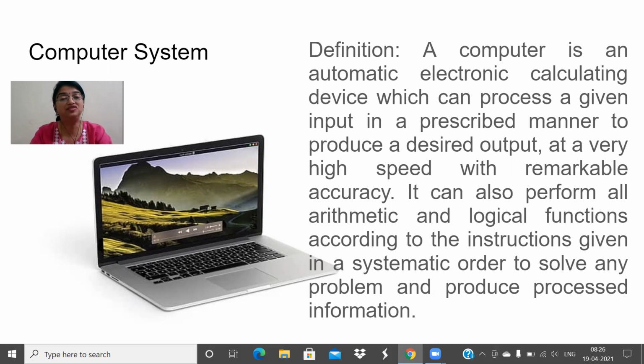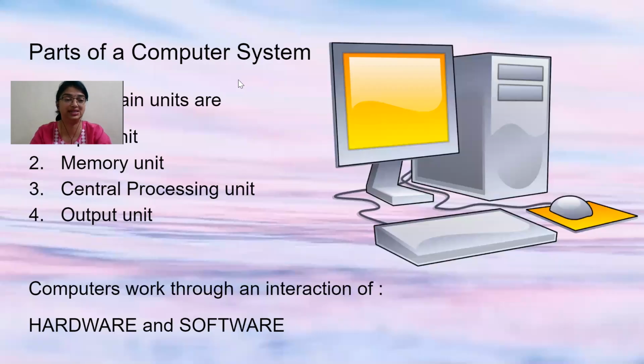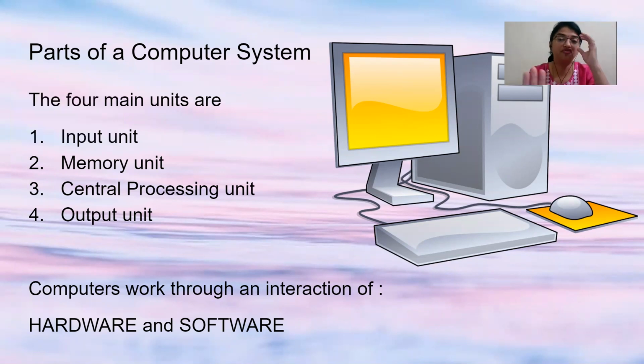So now, after we know what is a computer, next thing we should know is what is there inside the computer, which is going to help us perform all these things. So now we shall understand which are the parts of the computer. So there are four main parts, that is input unit, memory unit, central processing unit, and output unit.